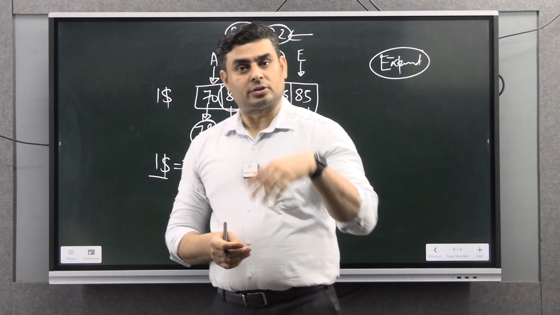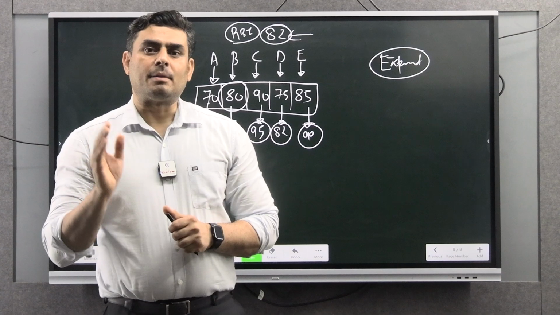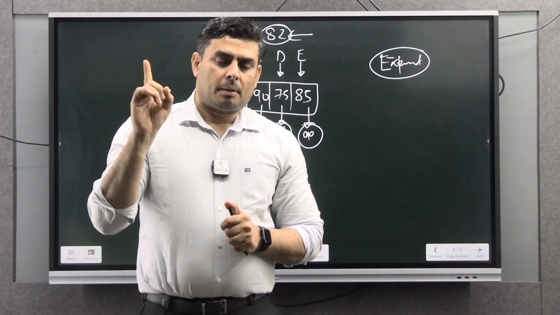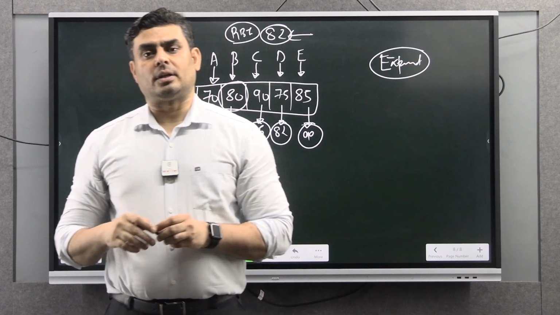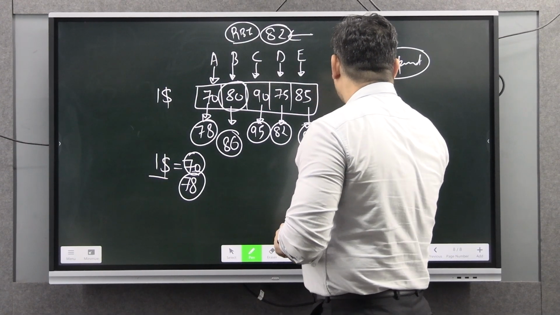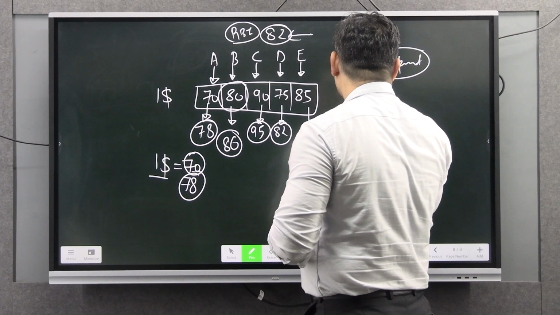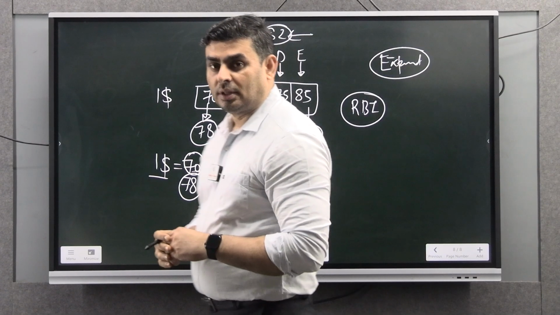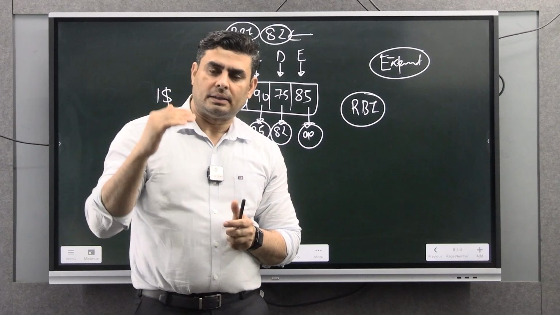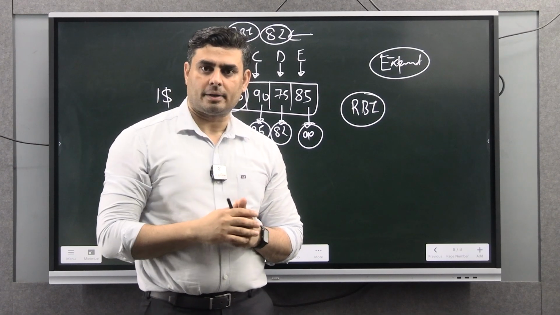Fine. So this is the third theory. Why is RBI allowing depreciation of the rupee? First reason. Why is RBI allowing the depreciation of the rupee? For what purpose? Because RBI feels that there is a need to go for it.